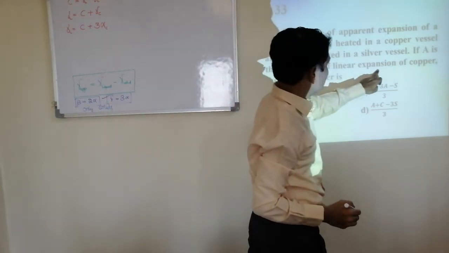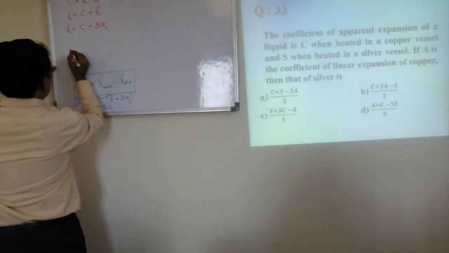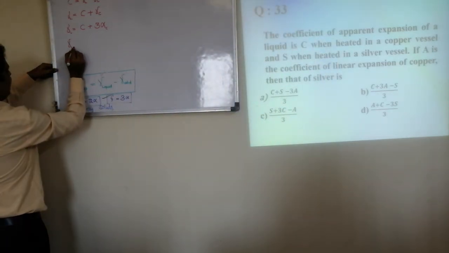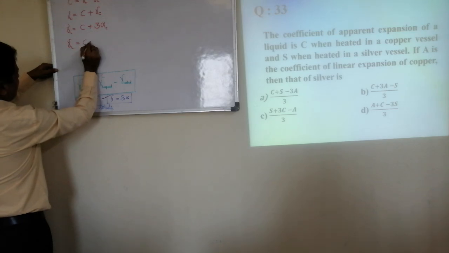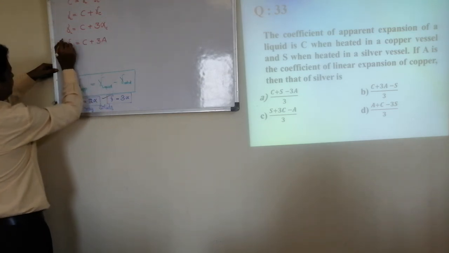I call the coefficient of linear expansion of copper A. So gamma of liquid is equal to C plus 3A.